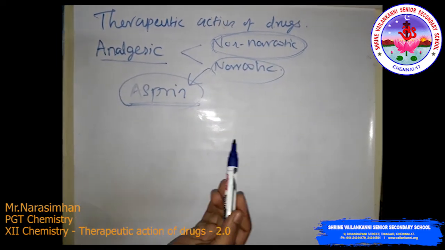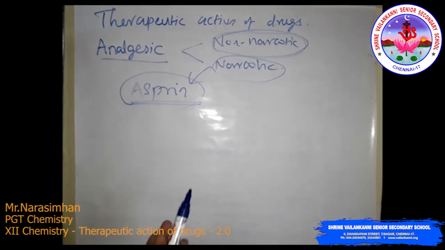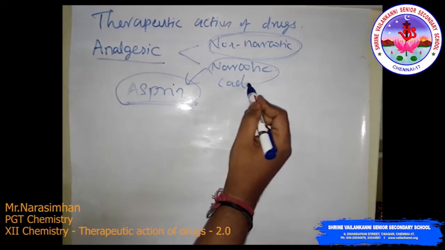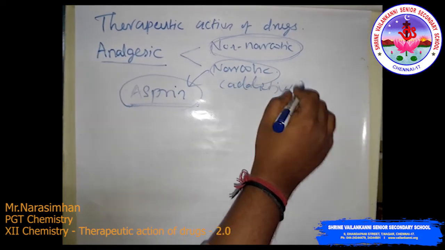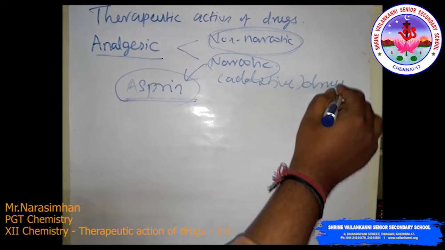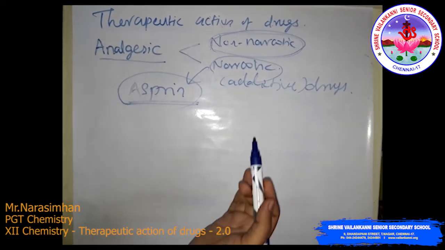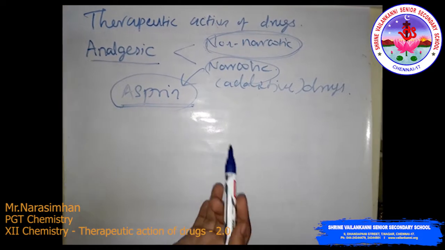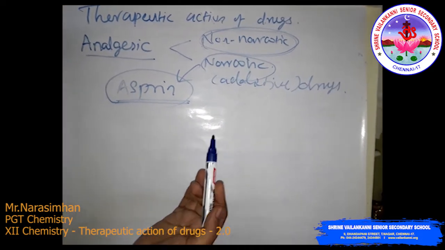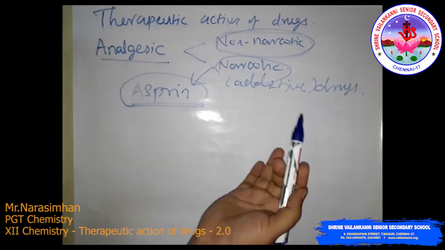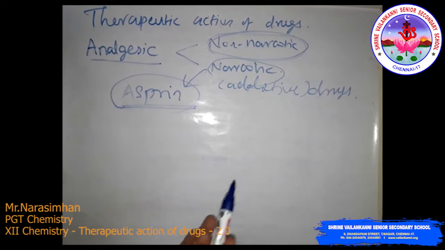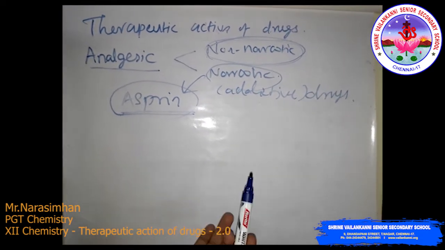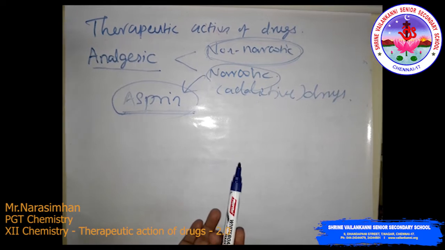Then the narcotic analgesics medicine. Narcotic analgesics means addictive drugs, like heroin, codeine, morphine. These are addictive drugs, and they cause overdose. It causes death also, and it's toxic also. Overdose means toxic.